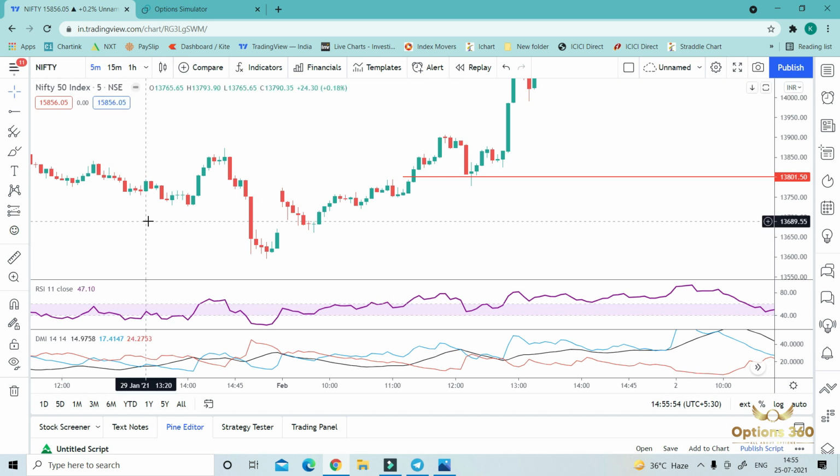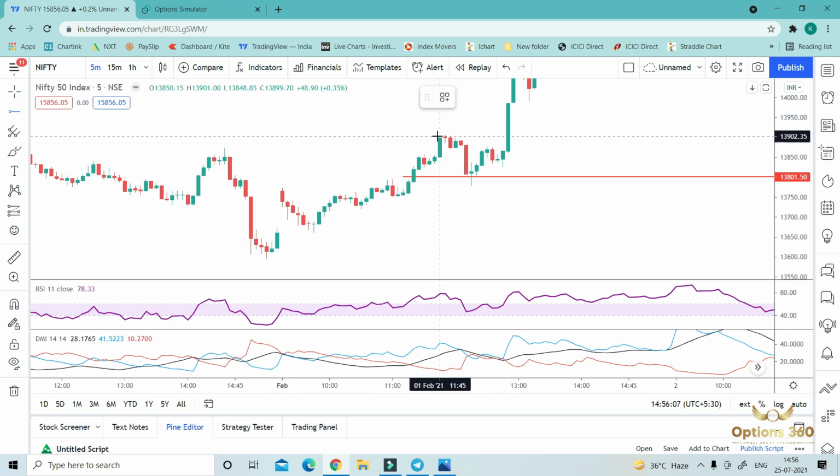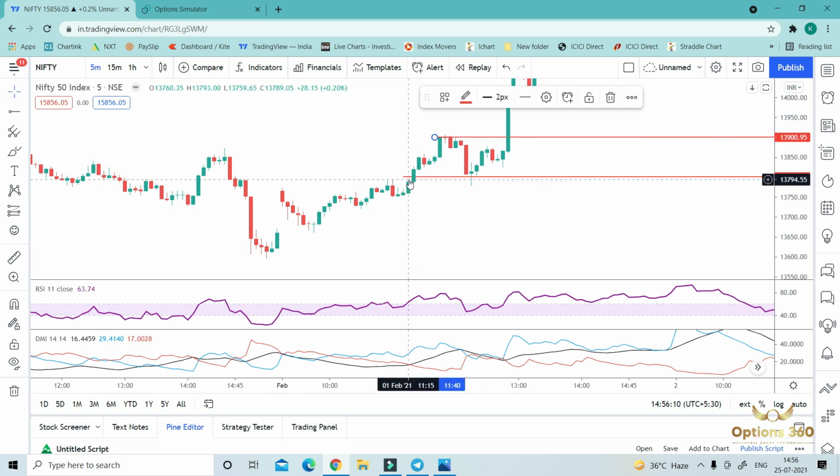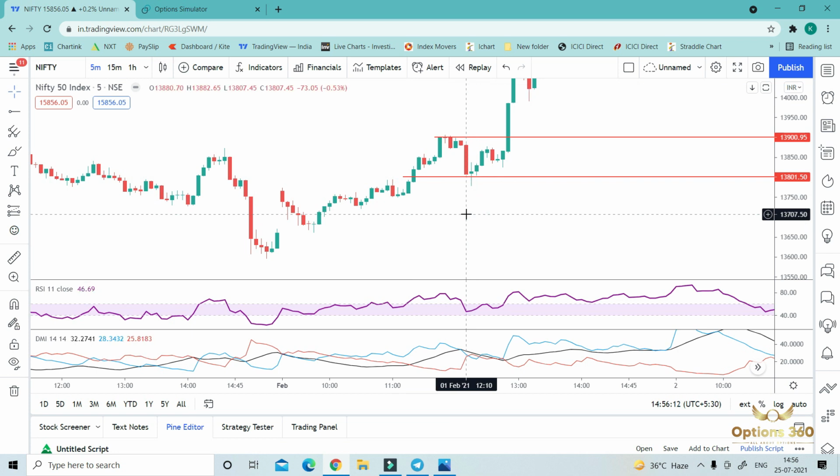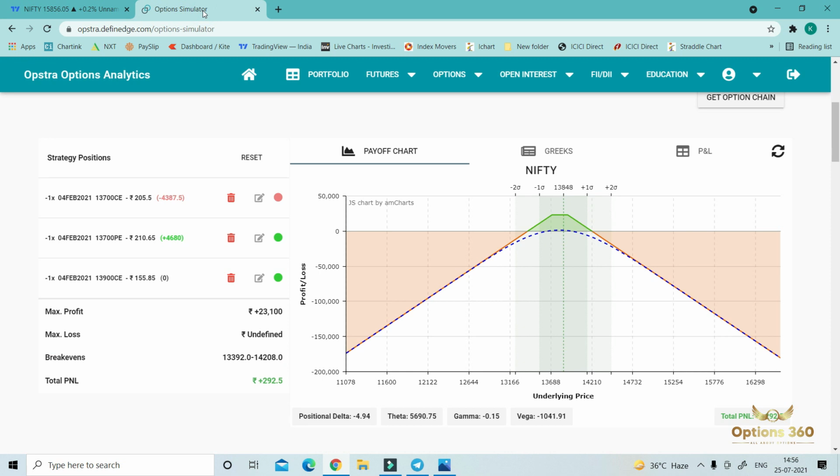Okay. So again we are here, but suddenly around 11:45 Nifty touched 13,900. It means Nifty again moved 100 points from 13,800. What will we do? We will make our second adjustment. In the second adjustment we will book this P, because as I told you, we have to shift from straddle to strangle and again strangle to straddle. Now we will create a straddle.